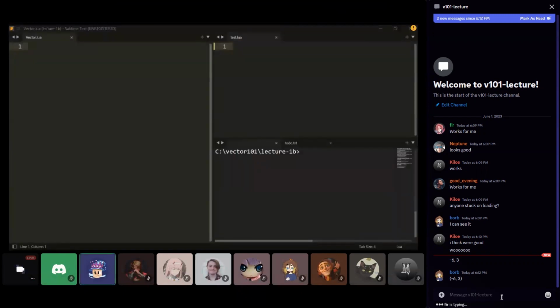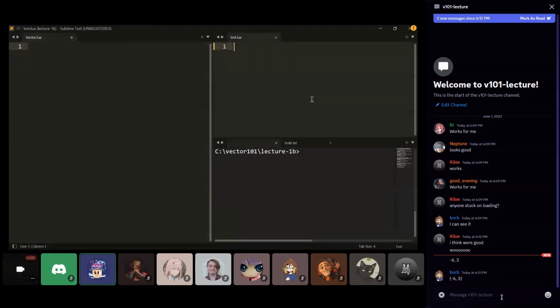Okay, here we are in Sublime, and I have a few files open now. I know all of us are probably familiar and comfortable with Roblox, but because we'll be dealing with vectors in any dimension, it's not useful to be in Roblox. So we're going to do it with just pure Luau. And if you don't have Luau, you can install it from Roblox GitHub. That's the link if you don't have Luau.